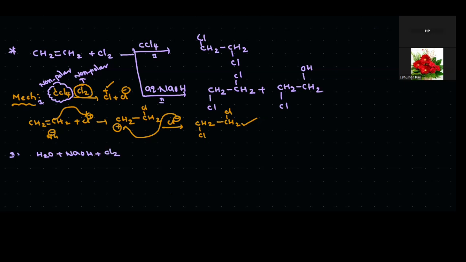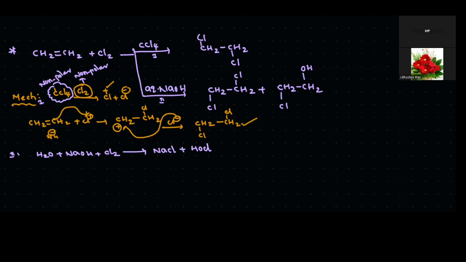The aqueous form converts first into NaCl, sodium chloride, plus HOCl. So this is the product formation: HOCl plus NaCl, in the presence of water.